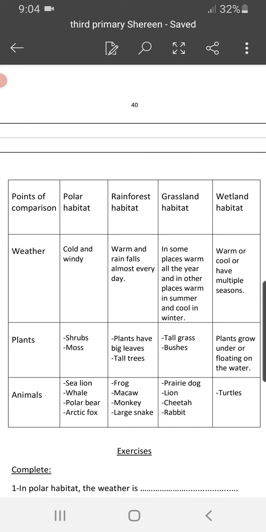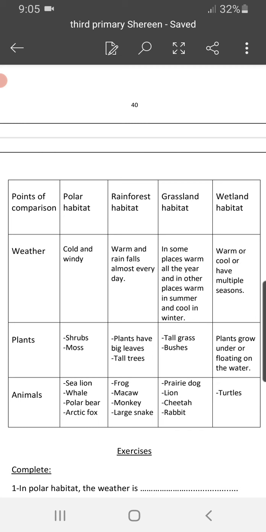Okay, and what animals are living in the rainforest habitat? The frogs and the macaw. The macaw is a kind of parrot, a colorful parrot. And the monkeys, for sure, rainforests have many, many trees, so monkeys are everywhere. And the large snakes. Snakes are very popular there in the rainforest habitats and in the deserts somehow. But here we are talking about the rainforest habitat.